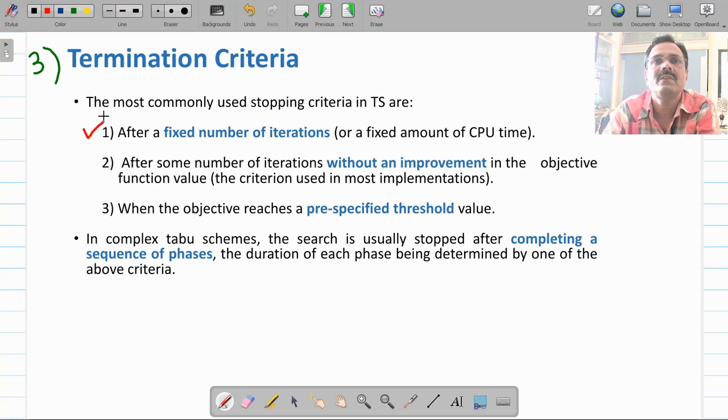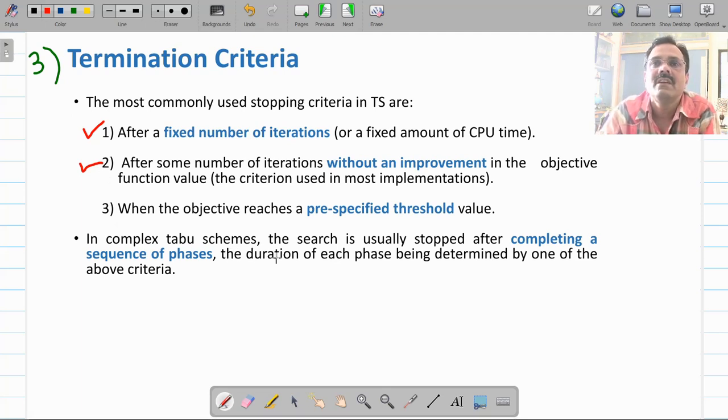If you have been doing this for, suppose, half an hour, then stop and return whatever is the best result, because it's an optimization algorithm. Or you decide on a fixed number of iterations, like after 20,000 iterations, whatever is the solution, you return that as the best solution. The second termination criteria is after some number of iterations without improvement.